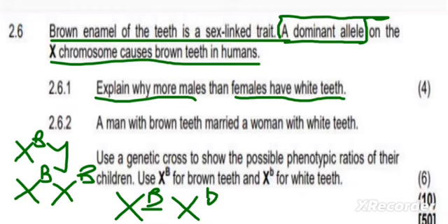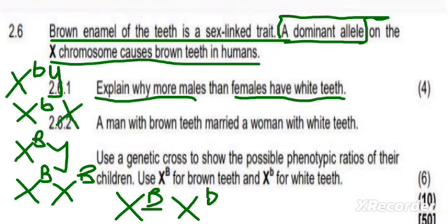For them to be affected, they only need one dominant allele. Females have two X's, and they need only one also, because this disease is caused by a dominant allele. Now, for males to be unaffected, they only need one recessive allele on their X chromosome. For females not to be affected, they need two recessive alleles on the X's. A male only needs one recessive allele, females need two. So that's why it is easy for a man not to be affected by this disease.